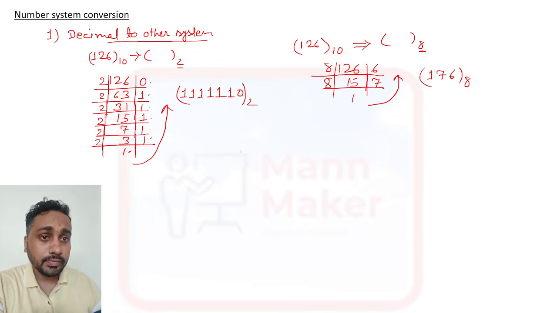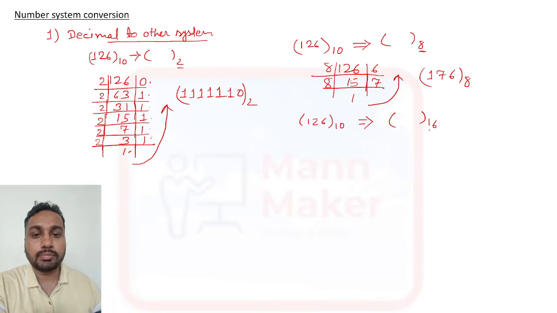Now suppose they ask you to convert the same thing into hexadecimal. Another one: 126 decimal is given, and you need to convert it into hexadecimal. Hexadecimal means base 16, so you need to do the same division method. Divide 126 by 16. It goes 7 times, and you will get remainder 14 here.